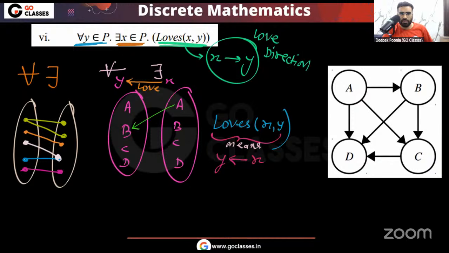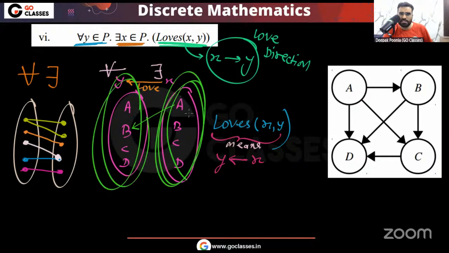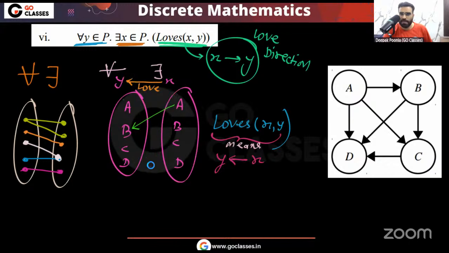So here you can notice this is the domain of Y. This is the domain of X. And X should love Y. It means basically the love direction is in this. Means for everyone here, there should be someone here such that the right person loves the left person. Here you can see for B there is A, correct? For C there is B. For D there is C. Correct? So you can see, but for A there is no one.